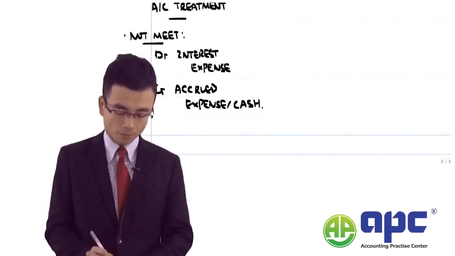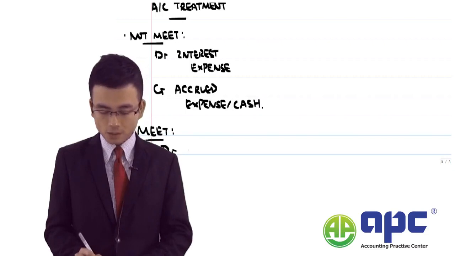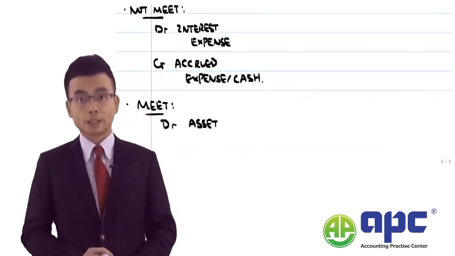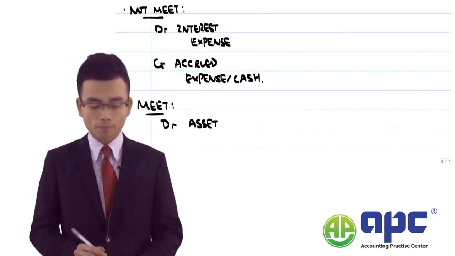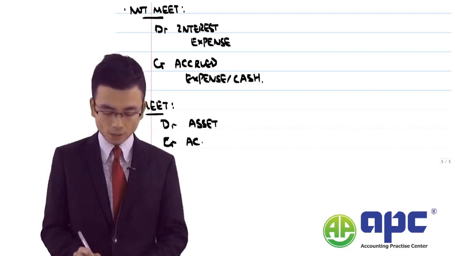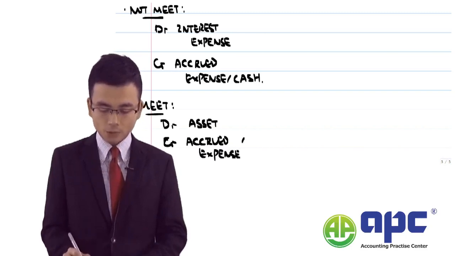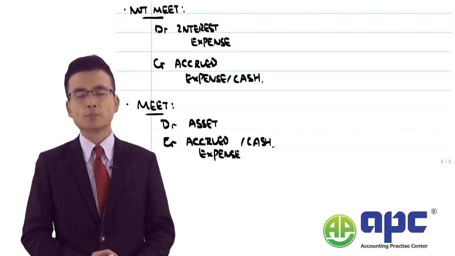But if you meet the criteria, what you have to do, as I said before, is debit the asset at cost account, depending on what type of asset you've got, and we credit the accrued expense as a liability, or if you have settled it, we credit cash or bank. That's straightforward.